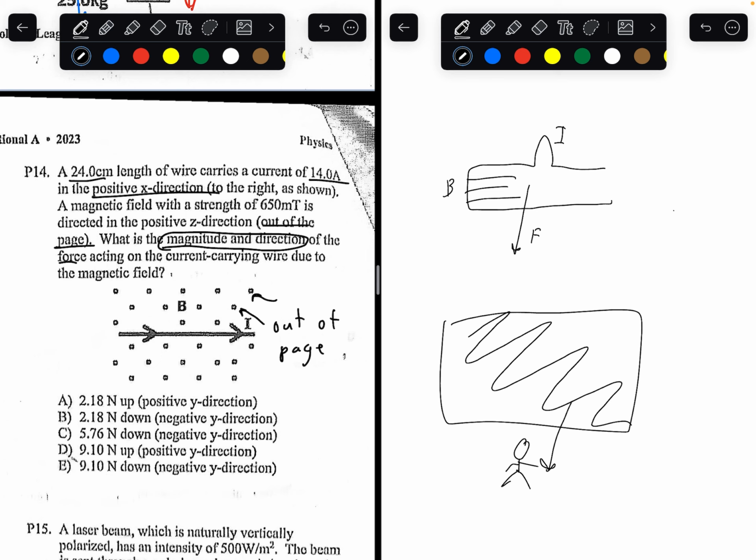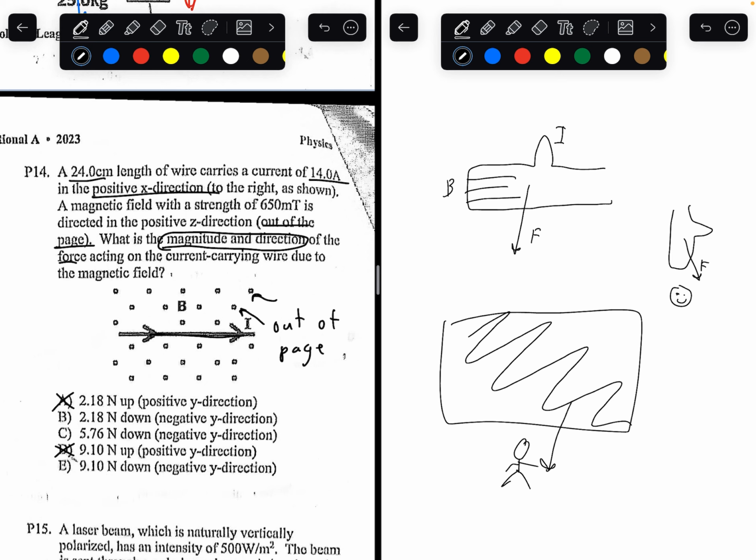So using that in mind, we know your fingers must be pointing towards you and your thumb must be pointing to the right. So if you draw your hand out like that, pretend this is your face. Your fingers are pointing towards your face and your thumb is pointing to the right. Where is your palm facing? Your palm is going to be facing downwards. That's the force. The force is going to be going down in the negative Y direction. So we can eliminate answer choices A and D because those are in the positive Y direction.